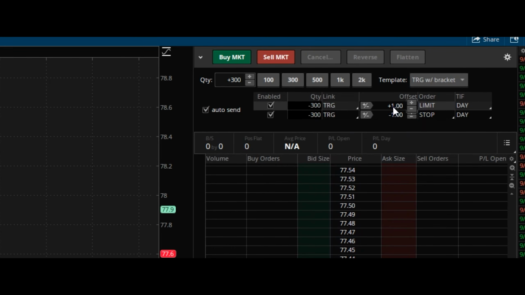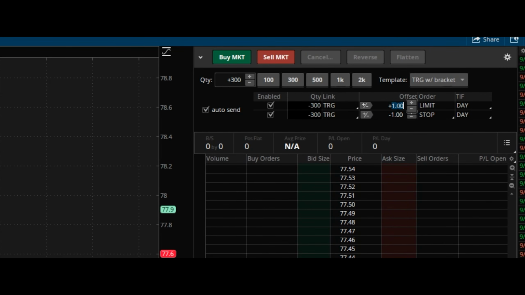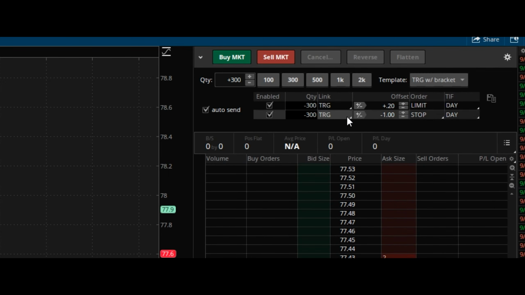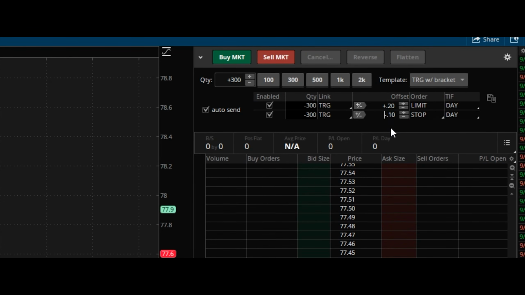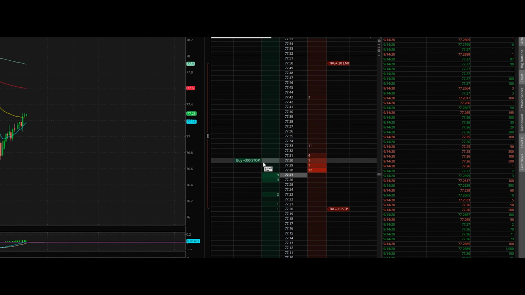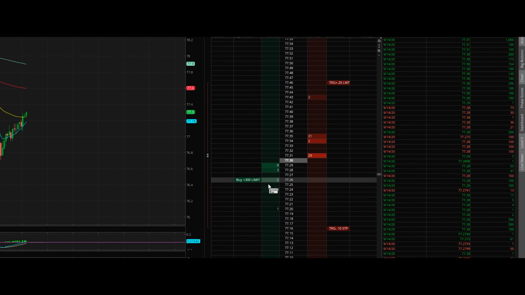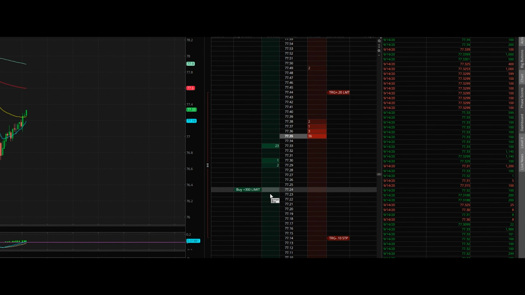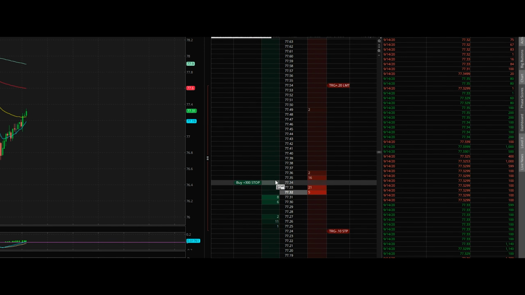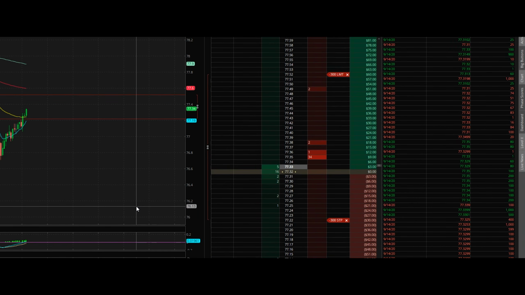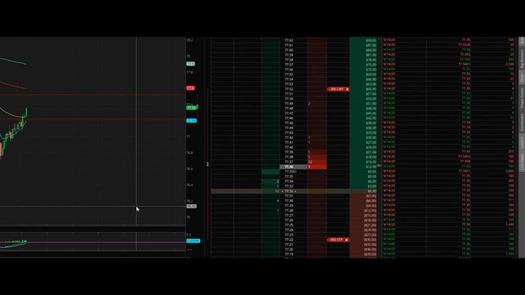The top one will be where we want to take profit. So I'm going to offset this by 20 cents. So I want to take profit 20 cents from where we buy it. The bottom one is our stop loss, and we're going to offset it by 10 cents. So it will stop us out if it goes down 10 cents from where we buy it. So now on the active trader window, as I hover my mouse up and down, you'll see all 3 orders moving together. So now all I have to do is click to buy in. I'll just buy in right here. And now both the sell orders have just been automatically placed, and now the entire trade is on autopilot.